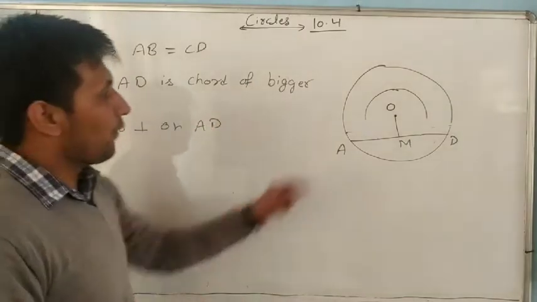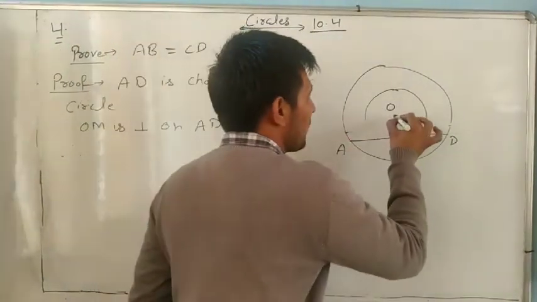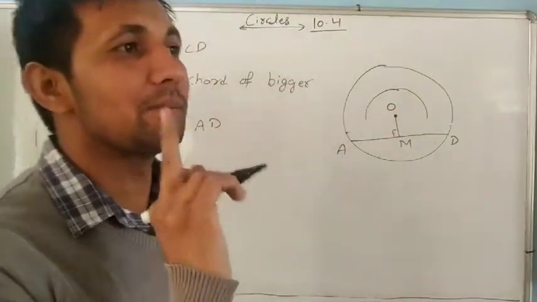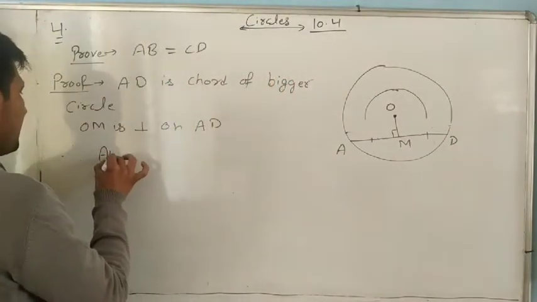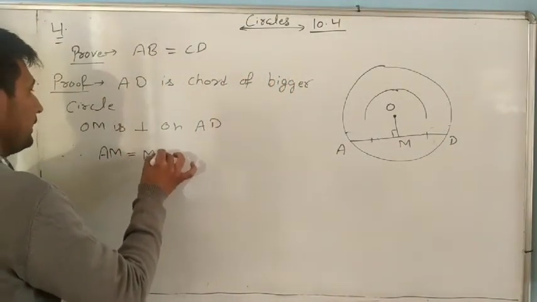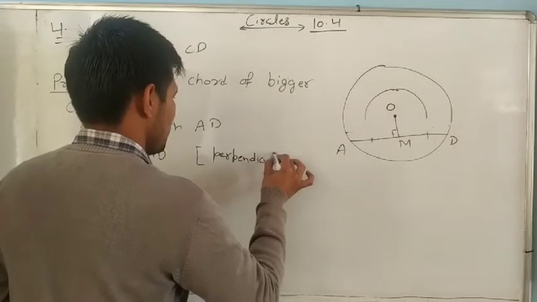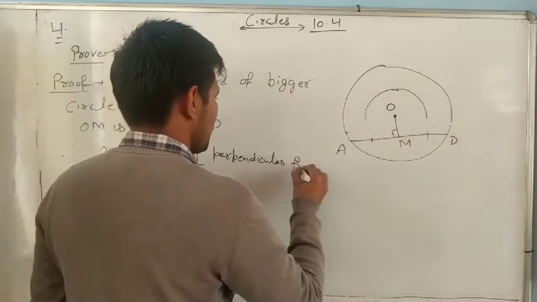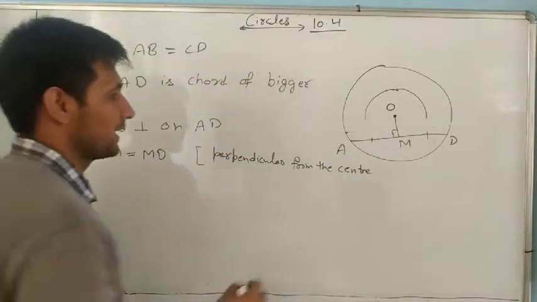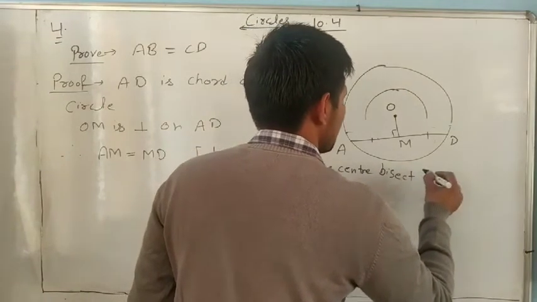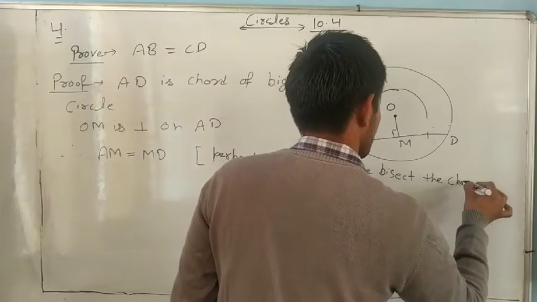Therefore AM equals MD. Reason you can write: the perpendicular from the center bisects the chord. Bisect means divide into two equal parts.